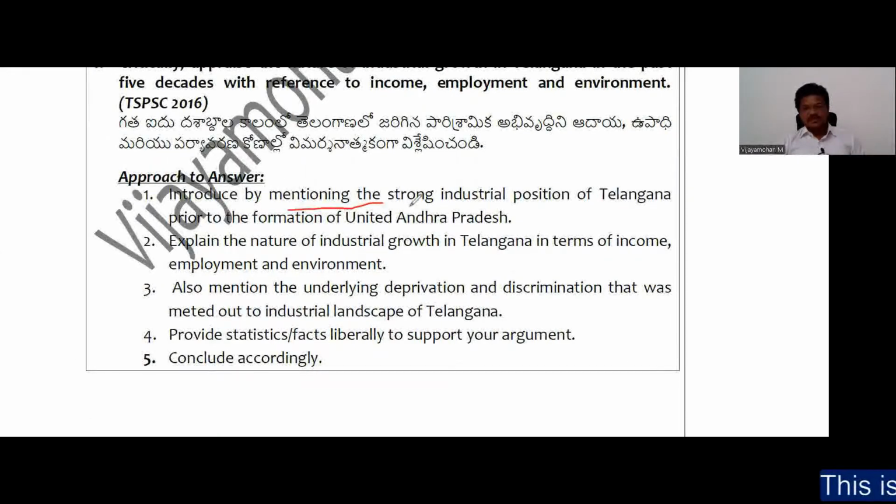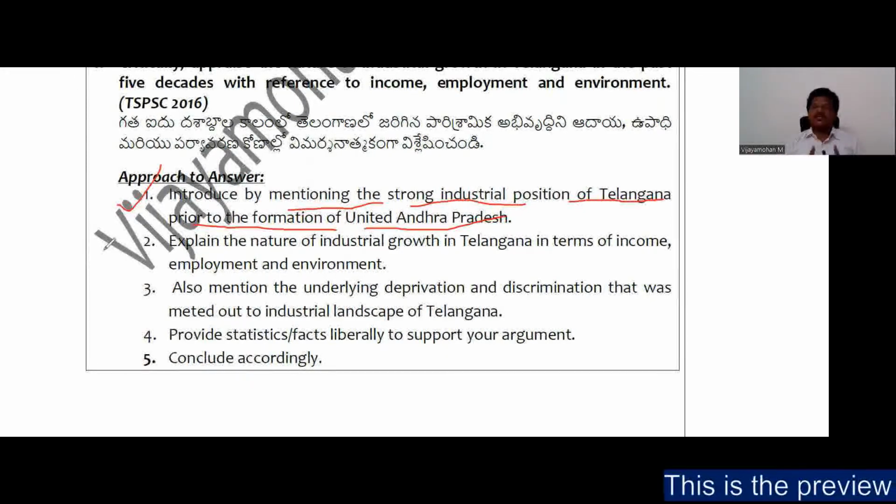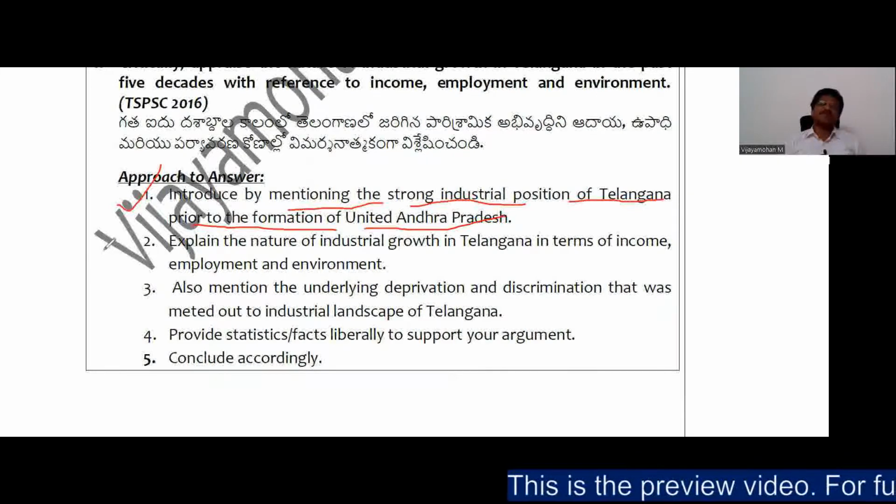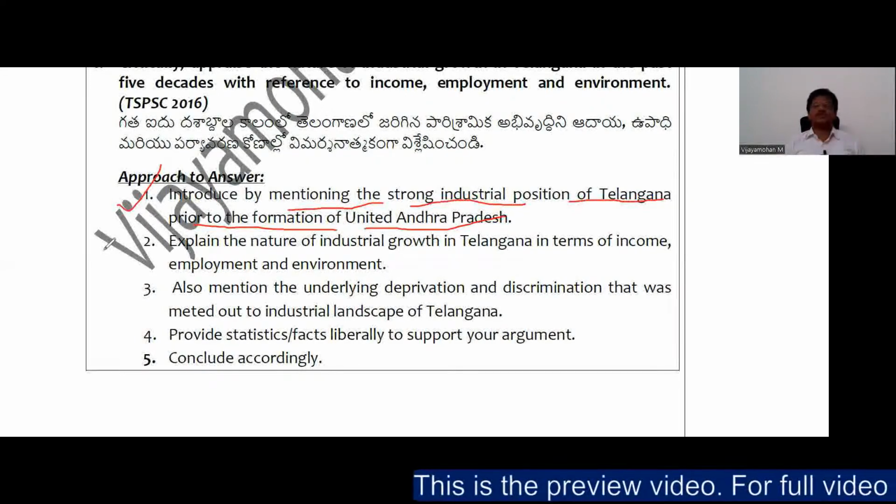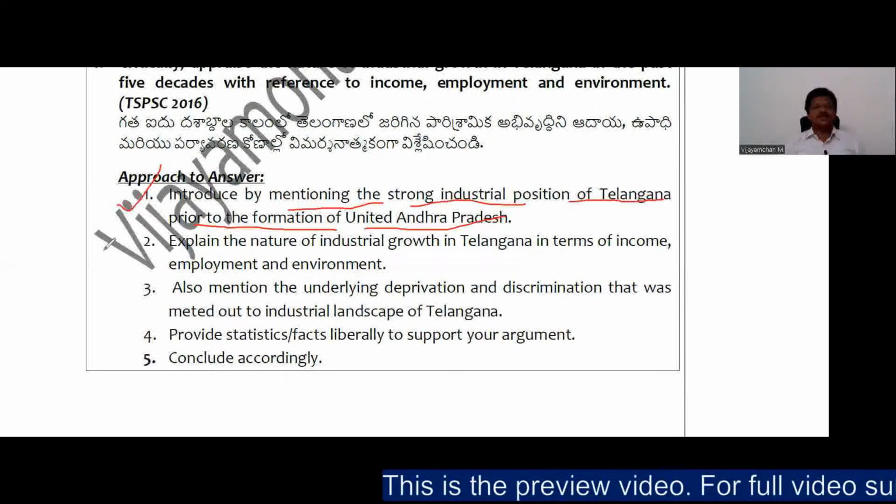Introduce by mentioning the strong industrial position of Telangana prior to the formation of United Andhra Pradesh. So in the introduction itself, you say that the Telangana area used to have a strong industrial footprint or ecosystem inherited from the Nizam state at the time of the formation of United AP. And you also mention that the average per capita income of the Telangana area is more when compared to the Andhra state, and the average tax revenue is also more when compared to the Andhra state, right?